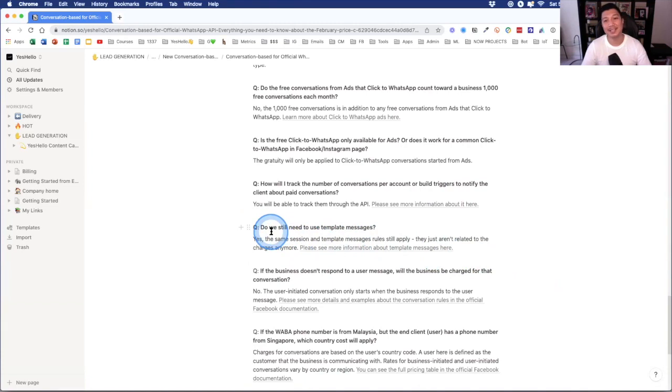Next question. Do we still need to use template messages? Yes, the same session and template message rules still apply. They just aren't related to the charges anymore. So you still have to apply for the template messages. This is to avoid spam. They really want to make sure the WhatsApp platform is free of spam. It's a great place to hang out. You'll have pre-approved template messages that you can send out. Everything is the same. It's just that now you're not charged for template messages, you're charged by conversation.